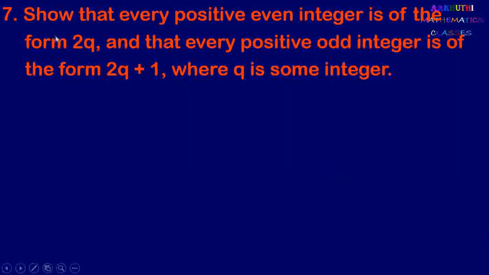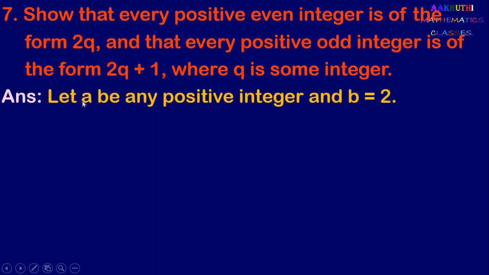The next question: show that every positive even integer is of the form 2q and that every positive odd integer is of the form 2q plus 1, where q is some integer. You have to prove that every even integer is of the form 2q and every odd integer is of the form 2q plus 1. Now, to prove this, we take a as any positive integer and b equal to 2.